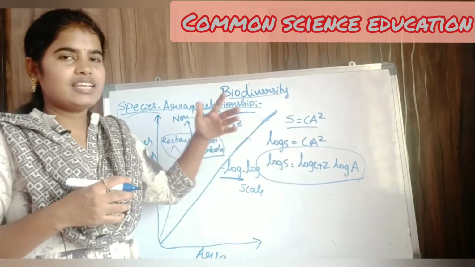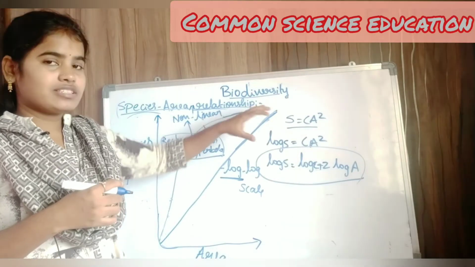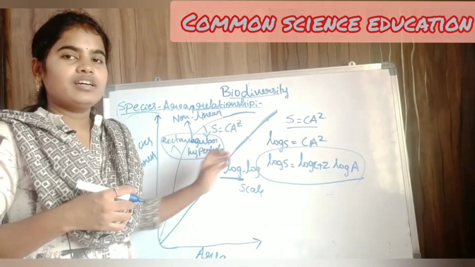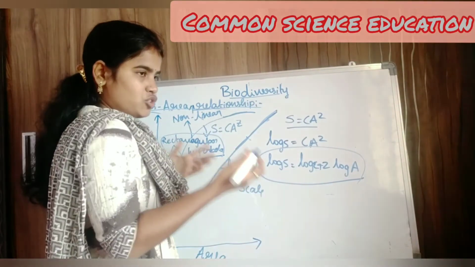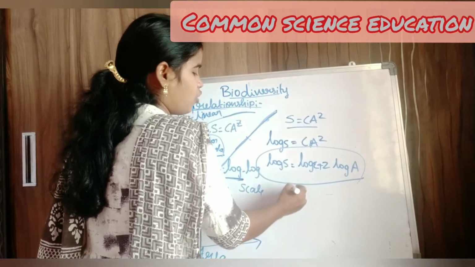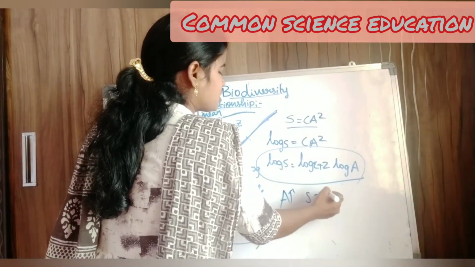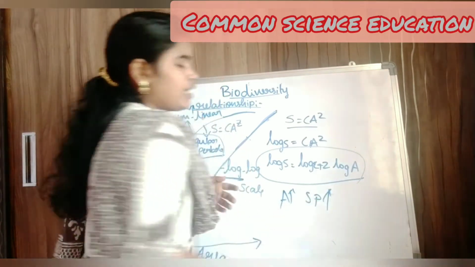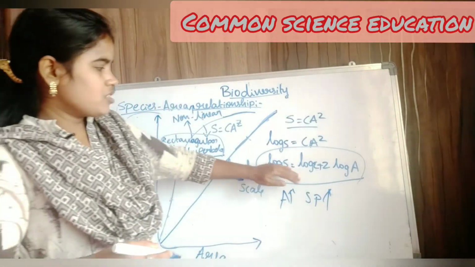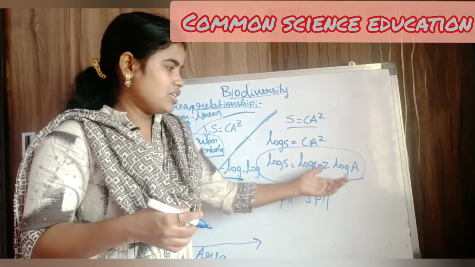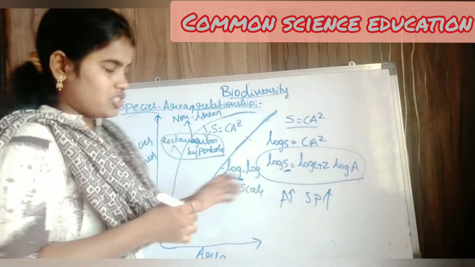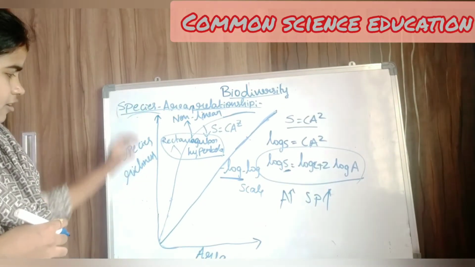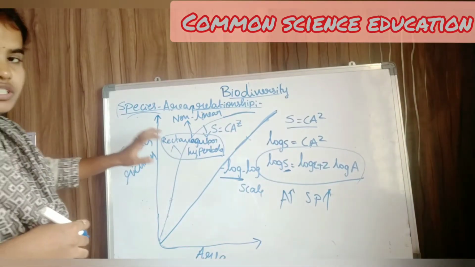Now it is very easy to conclude the result at any point of the given area. The main simple thing is that it is based on the area. If we increase the area, obviously species richness also increases. So now we will see what these terms S, C, Z, log A are. Okay, S equals species richness. So that we plotted here. This axis is the species richness.